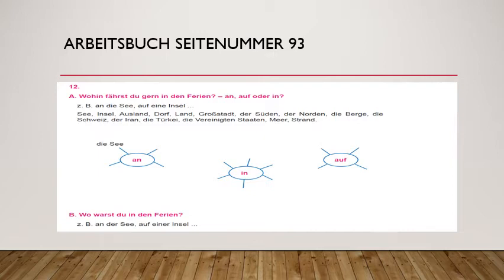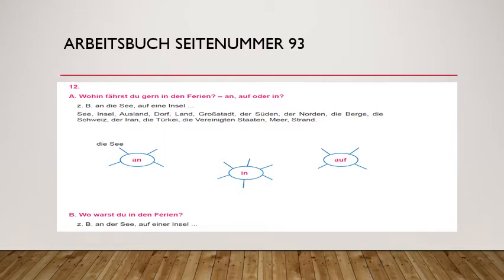In den Ferien war ich an der See. You have to use dative. The dative is there. Same is for Insel also. Ich war gern auf einer Insel. Now Ausland, das is the article, dative will be dem. So in plus dem it will be im. Ich war im Ausland. Ich war im Dorf, because Dorf and Land are also that. So ich war im Dorf.